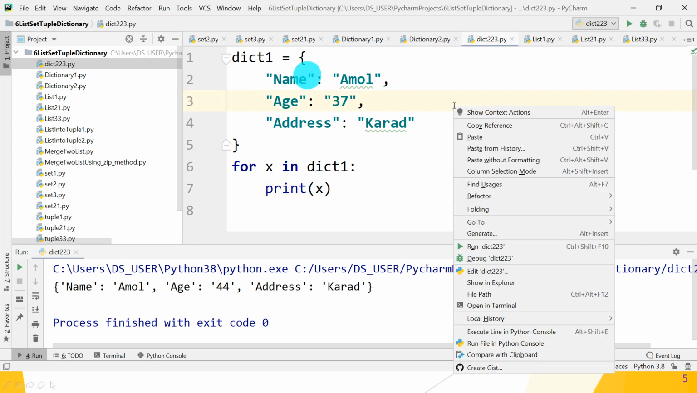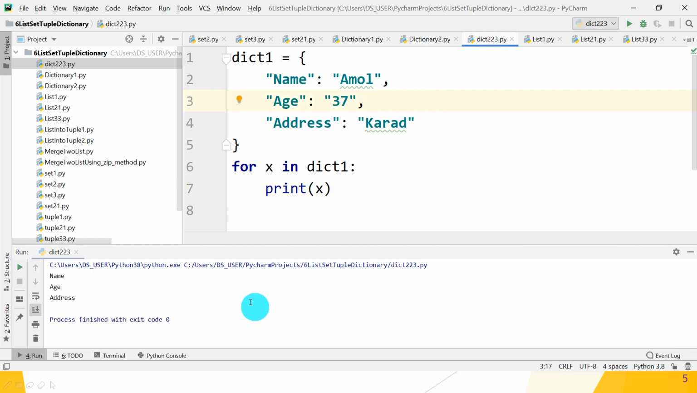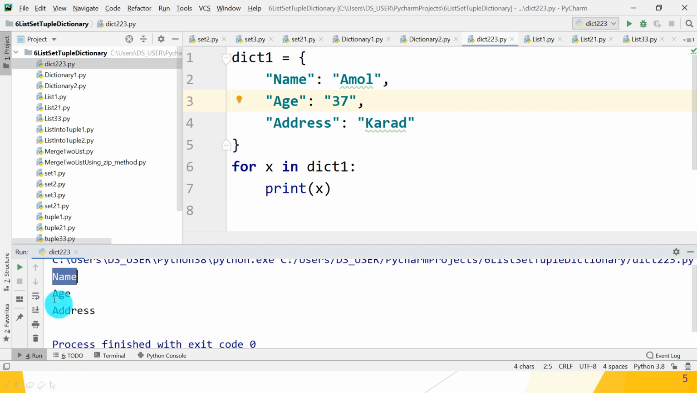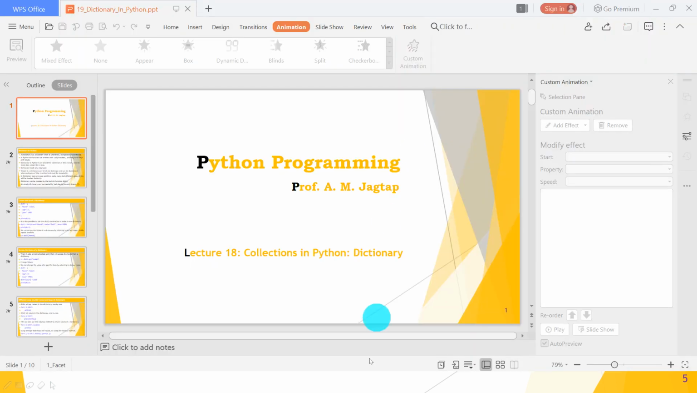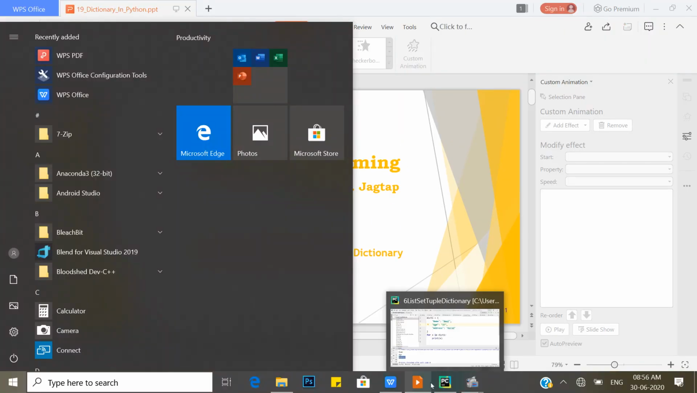Guys, let's check what it gives you. So it gives you name, age and address. That is the keys, not the values. Only keys get displayed in this way. So this is the first way. Okay. So let's move to the next part.